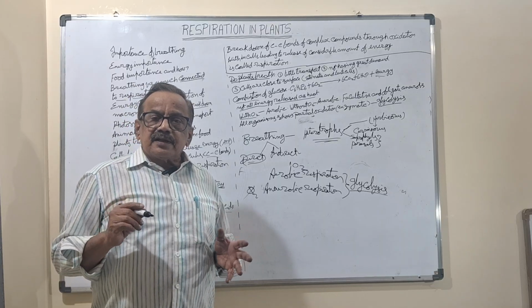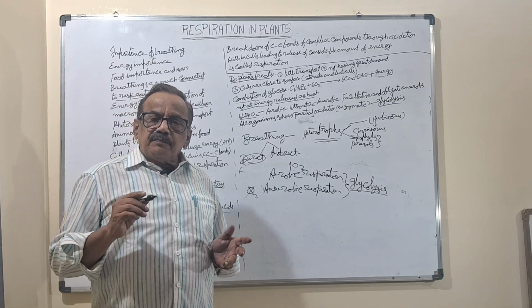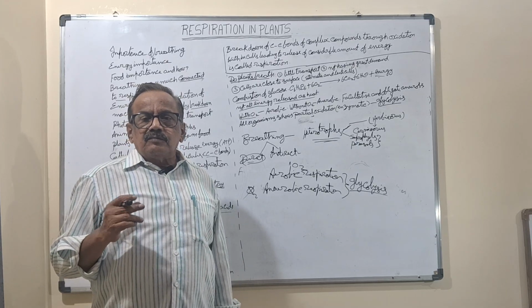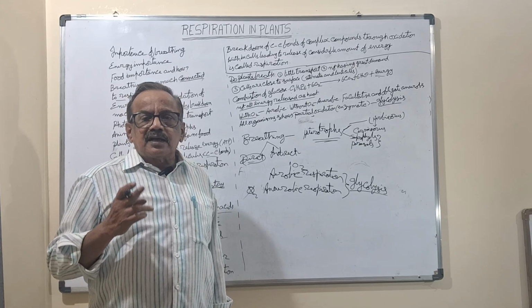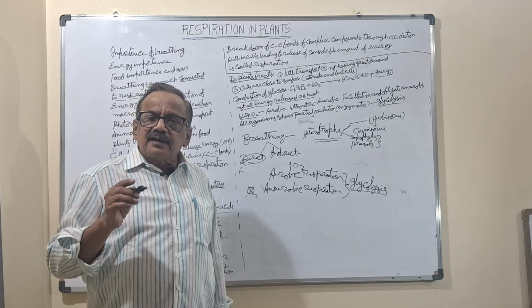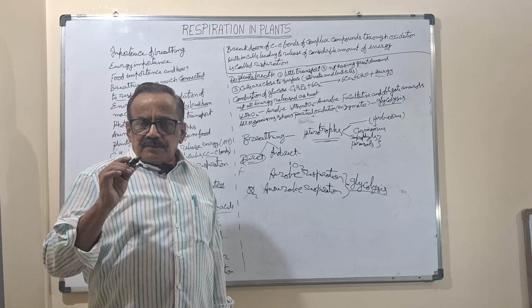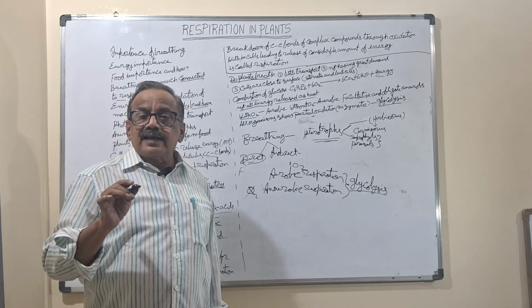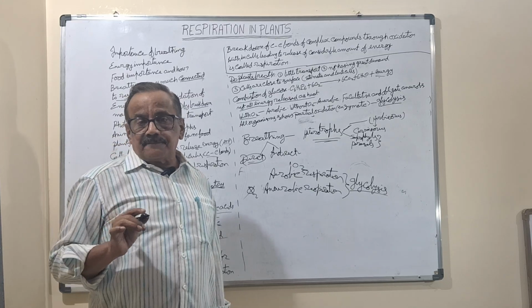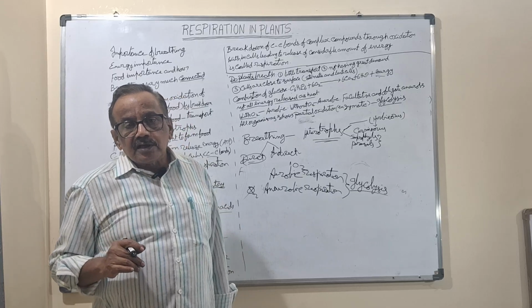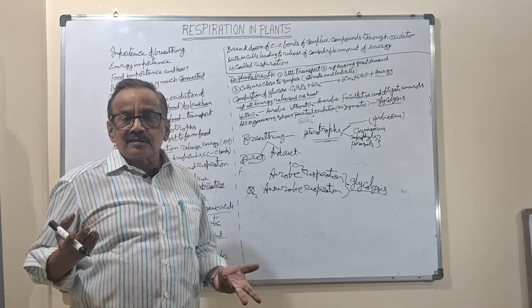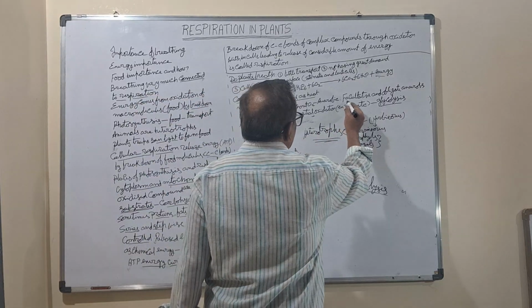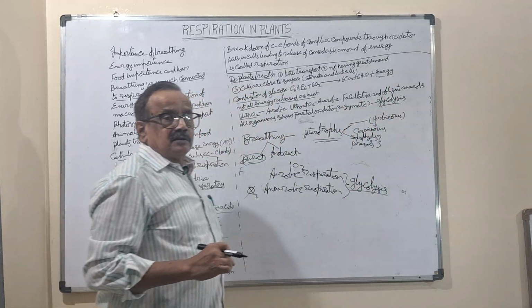And in aerobic respiration, complete oxidation will be done in the mitochondria. The prokaryotes do not have mitochondria, so anaerobic respiration will be taken. Again, he has given two points there: facultative anaerobic and obligate anaerobic. What is this?